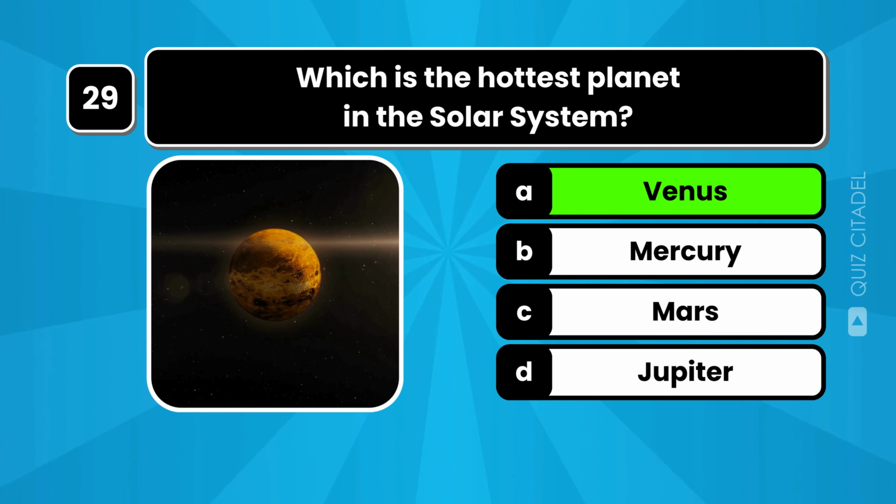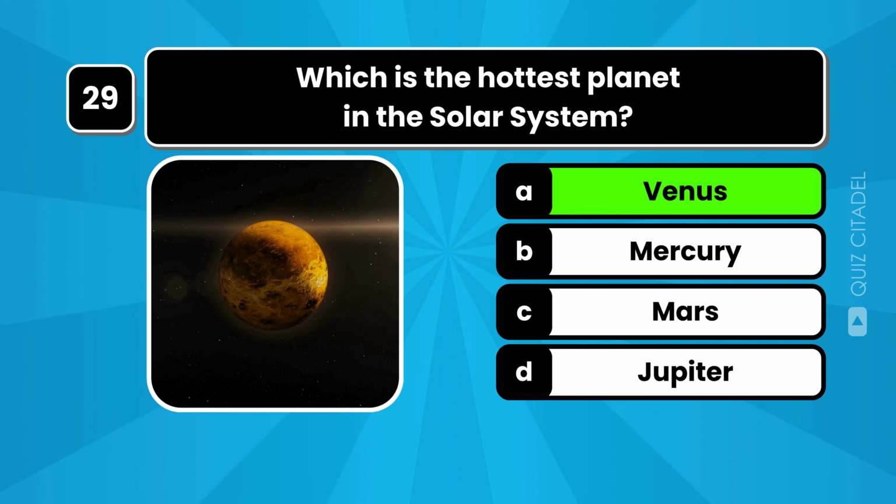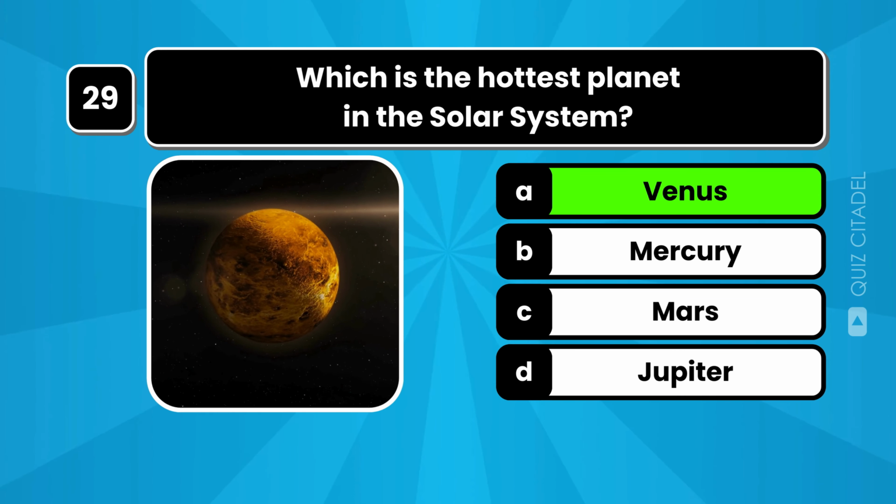Although Mercury is nearer to the Sun, the hottest planet in the solar system is Venus, due to its thick atmosphere of carbon dioxide, which traps heat in a runaway greenhouse effect.